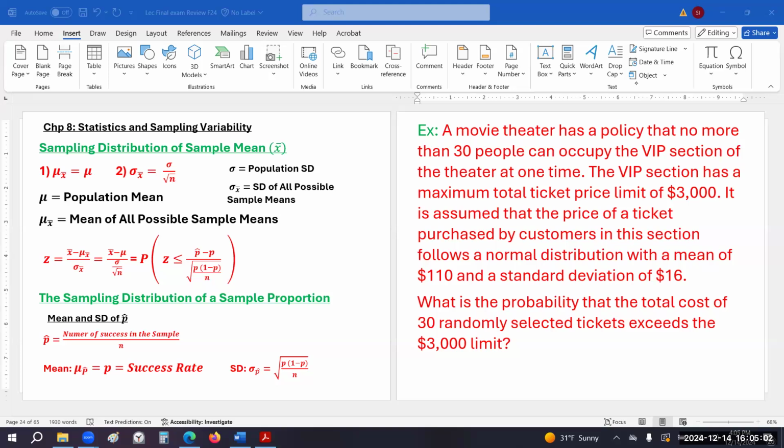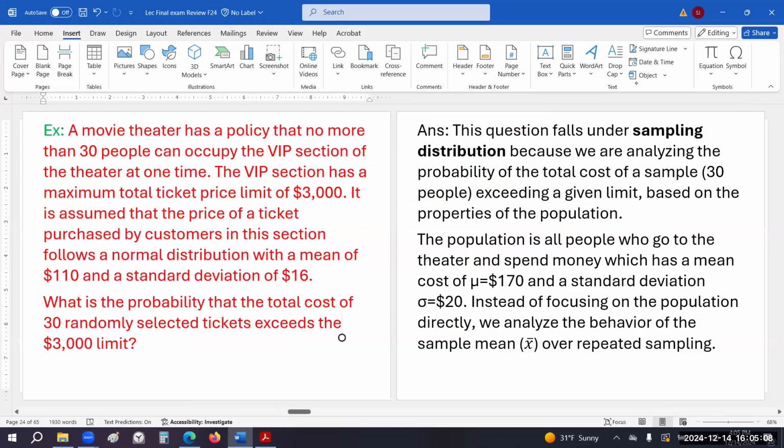Well, this question falls under sampling distribution of sample mean because we are analyzing the probability of the total cost of a sample of 30 people exceeding a given limit based on the properties of the population.